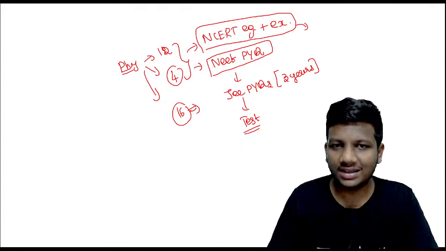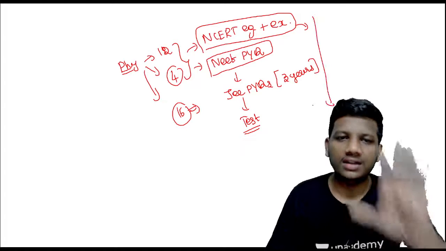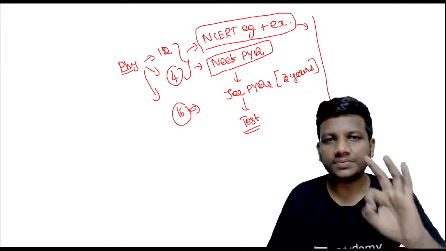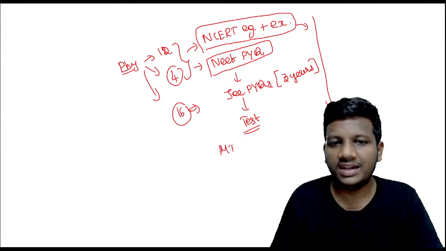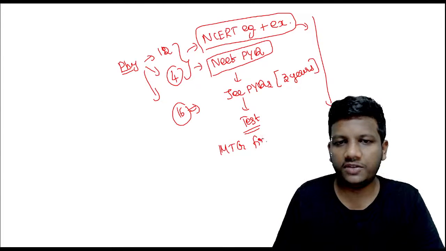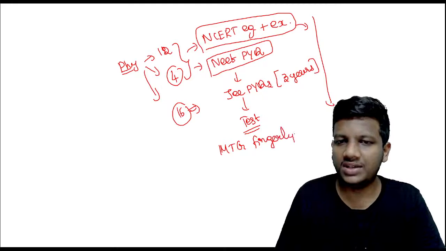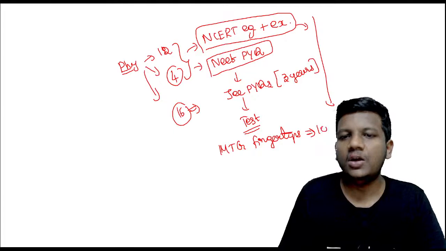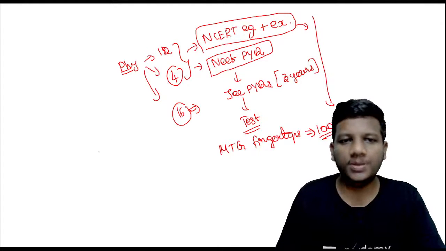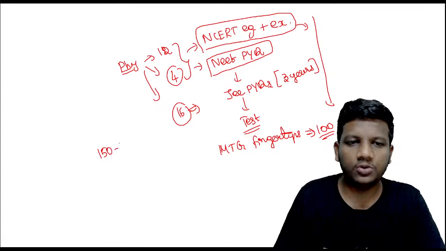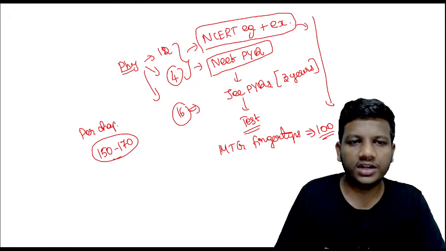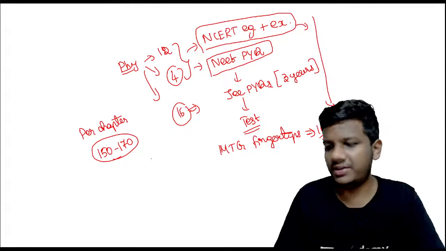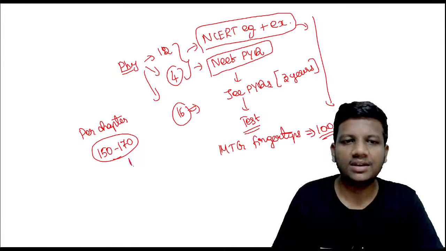If you complete all these processes for these 16 chapters, definitely you are king. In between, you have to do MTG NCERT at Your Fingertips book for all these chapters, 100 MCQs. So totally, per chapter, roughly you will be practicing 150 to 170 MCQs in physics, including everything, NCERT examples and exercise.